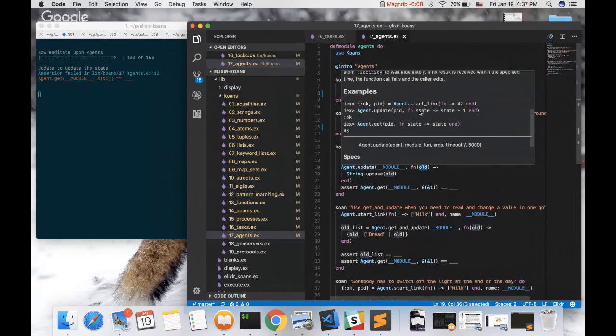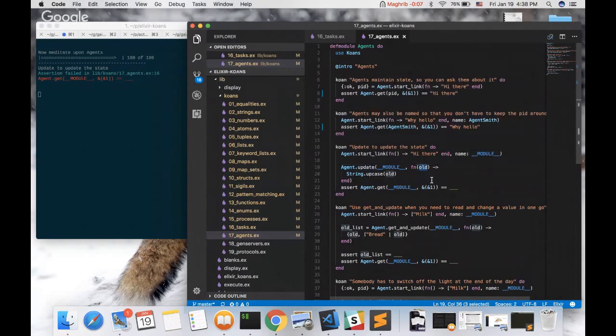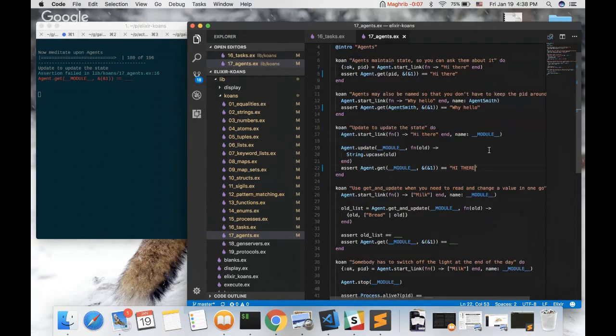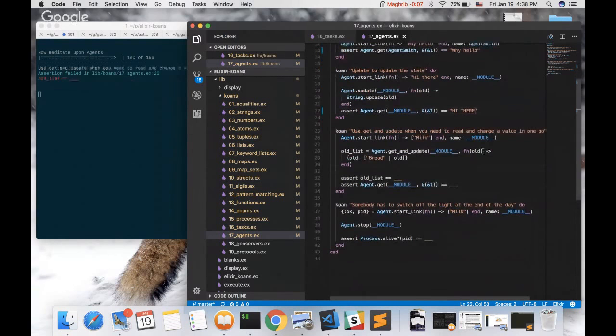Yeah, exactly. So the function takes the old state as an argument and returns the updated state, which here we just upcase. Again, we started the agent with hi there, but we actually updated it as well, so it will be hi there in uppercase, and here it passes. That's great.